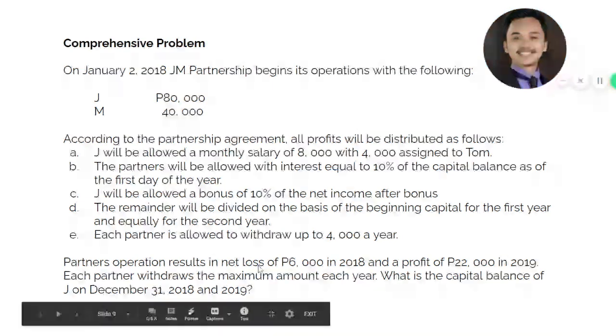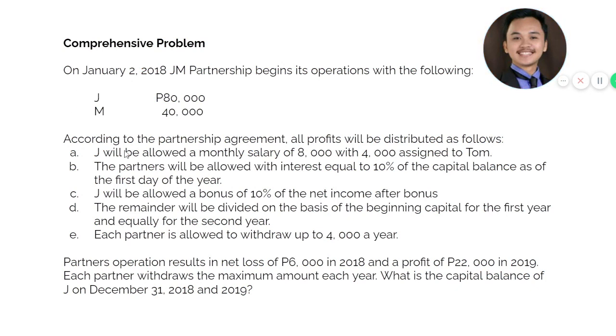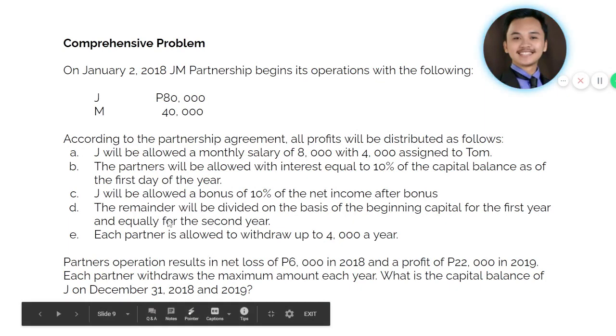Okay, we will be computing the capital balances of J and M, but in this problem, the problem is only asking for J, but for comparison purposes, we will be computing J and M. Take note, guys, that it includes computation of 2 years, 2018 and 2019, okay? And very important note that we have loss here for the first year, and then profit in 2019, which is 22,000. So, since it is a loss, red flag right away for the bonus.